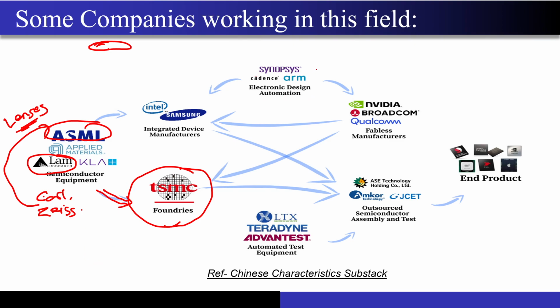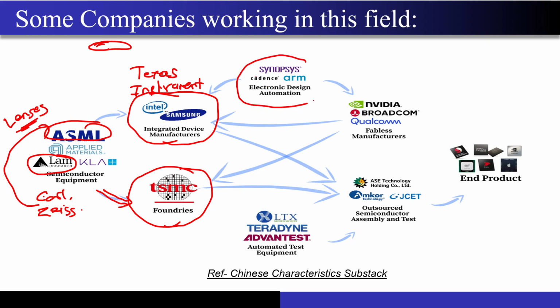Now there are certain companies which have their own foundries. You know about Intel, it has its own foundry. Even Samsung has its own foundry. You can also include Texas Instruments as well. And what are these companies? These are Synopsys and ARM, companies which provide electronic design automation. This is nothing but EDA tools. In short form they are called EDA tools, because they help you automate the electronic design. You don't need to rely on your hand-calculated results. How will you hand calculate the hundreds of parameters? That is almost impossible.